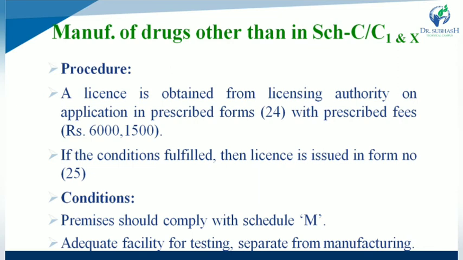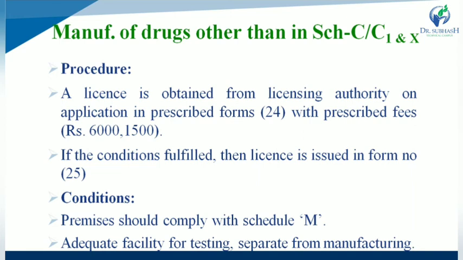So the license is obtained from the licensing authority by filling the application Form 24 and paying the prescribed fees, that is around 6,000 and 1,500.